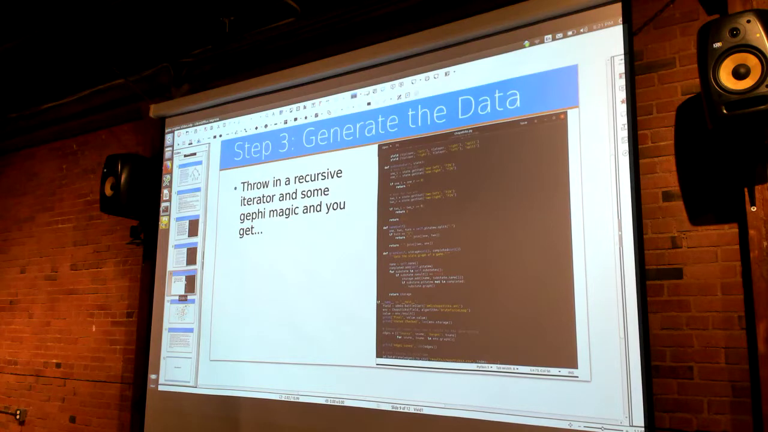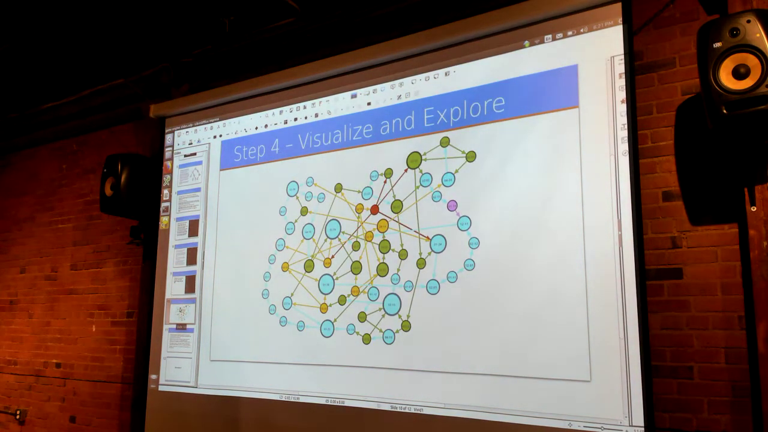And then you throw in some recursive iteration and Gephi magic, and you get this little guy. So this isn't all the states in Chopsticks. I've actually thrown out all the winning states. So any state where someone can actually win has been removed. And so this is all the states that just cycle through each other.